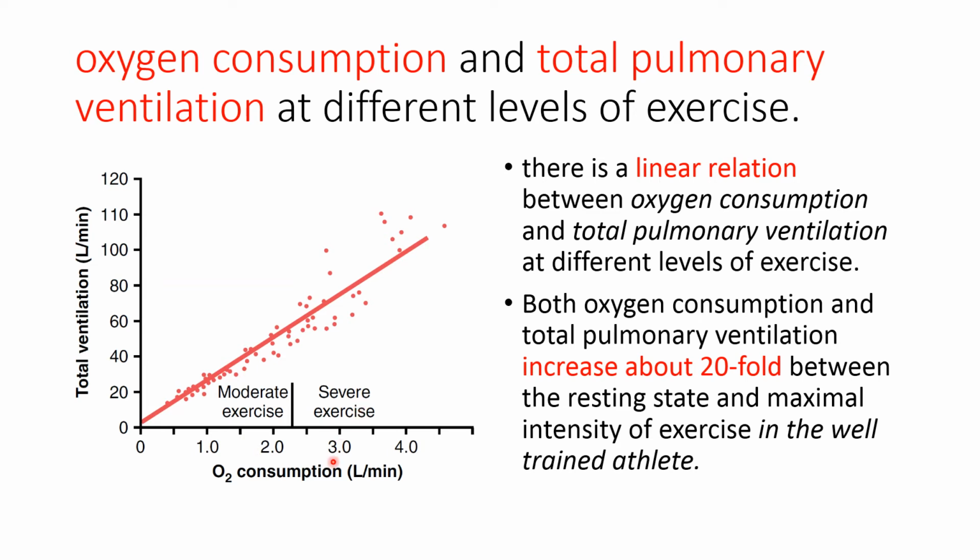Both oxygen consumption and total pulmonary ventilation increase about 20-fold between the resting state and the maximal intensity of exercise in a well-trained athlete.